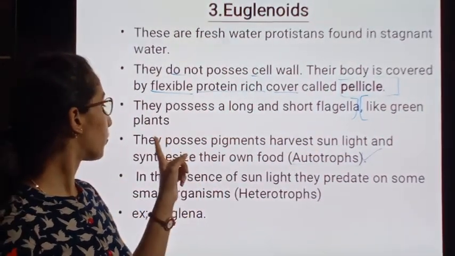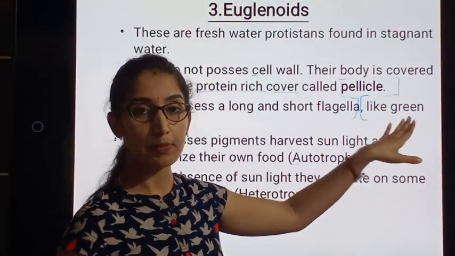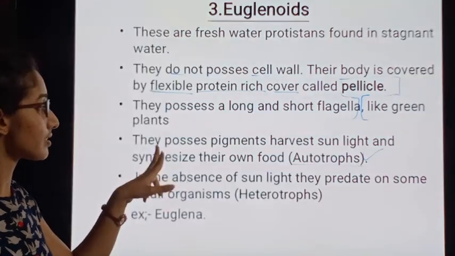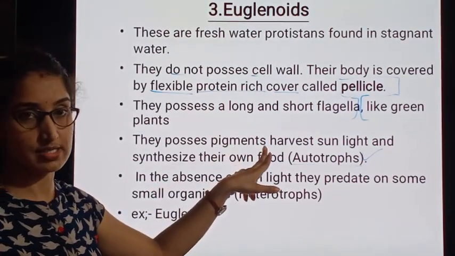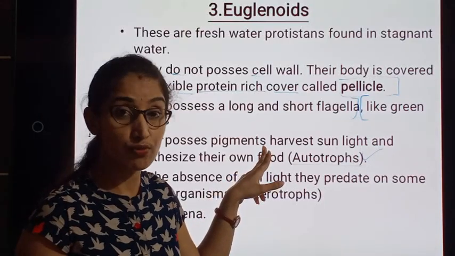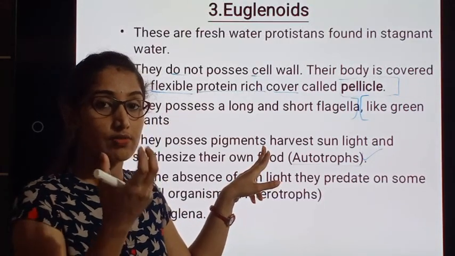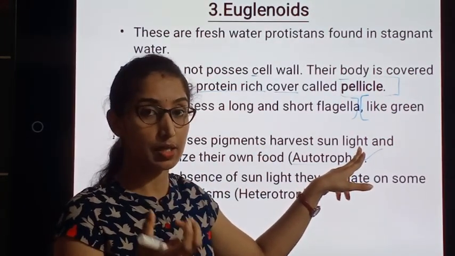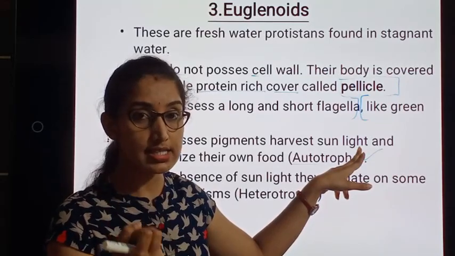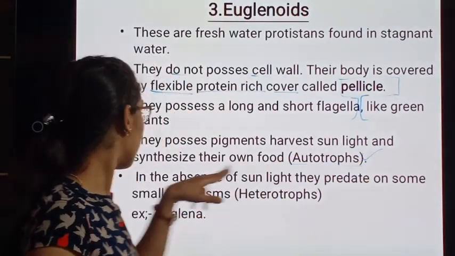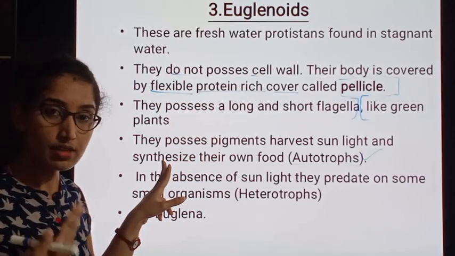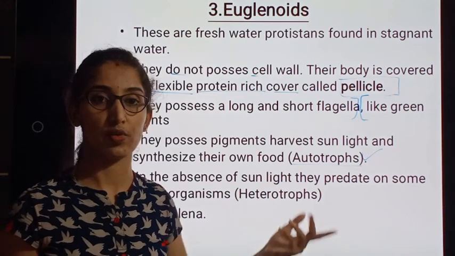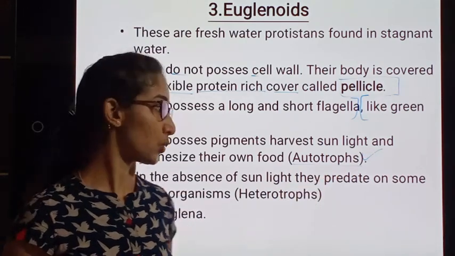The next point is, like green plants, these Euglenoids possess the pigment harvest. They may also consist of chlorophyll pigment, which is capable of harvesting the sunlight, accepting the sunlight and synthesizing their own food, and hence they are manufacturing their own food. We can call them autotrophs.